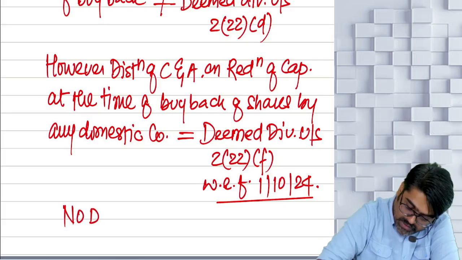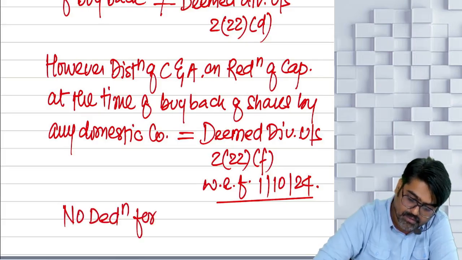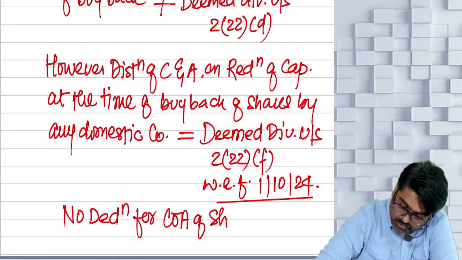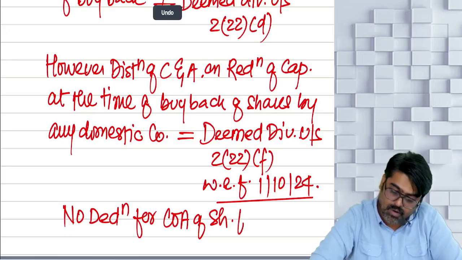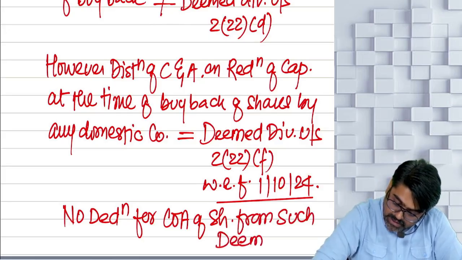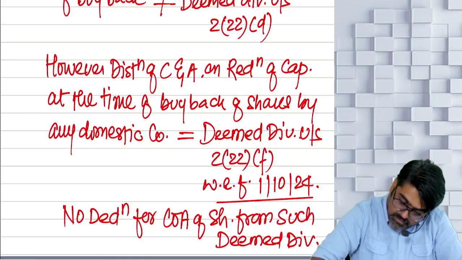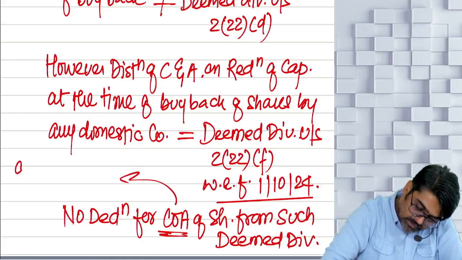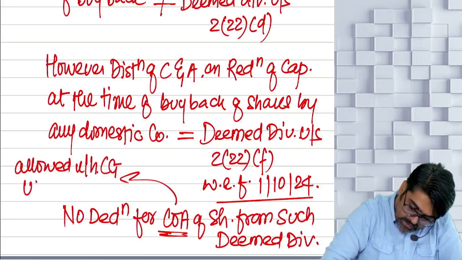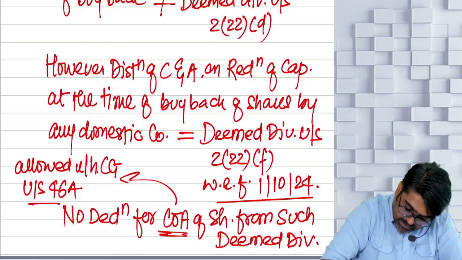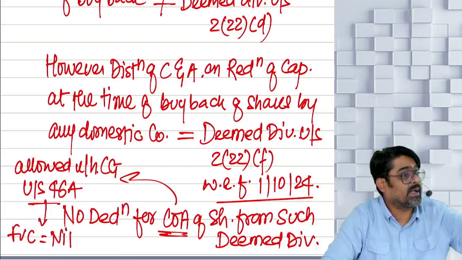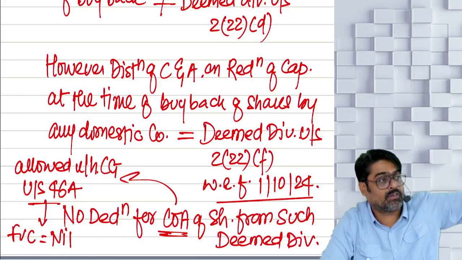and no deduction for cost of acquisition of shares from such deemed dividend, because that cost of acquisition is allowed under the head capital gain under section 46A, where you are going to take full value of consideration as nil, and because of that cost of acquisition getting allowed there, you will always have a loss there.